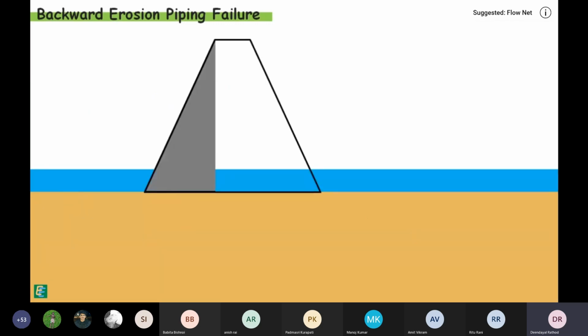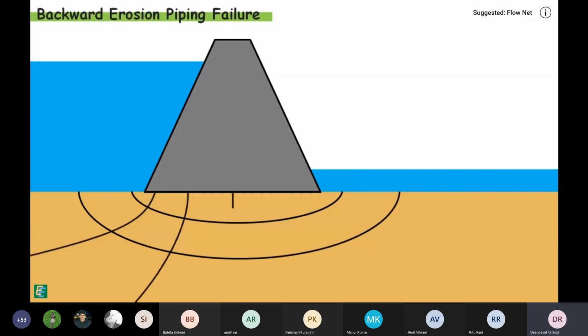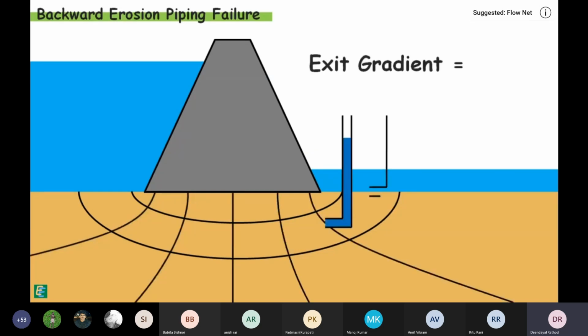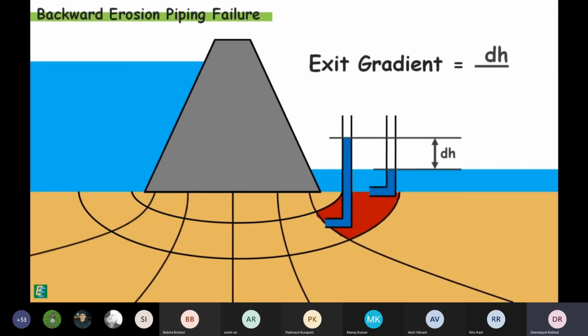If we draw the flow net for this particular flow condition, we may calculate the exit gradient as the drop of head through the last flow field divided by the length of the flow field.